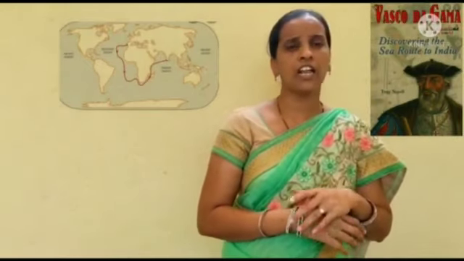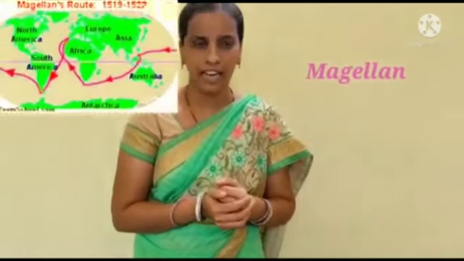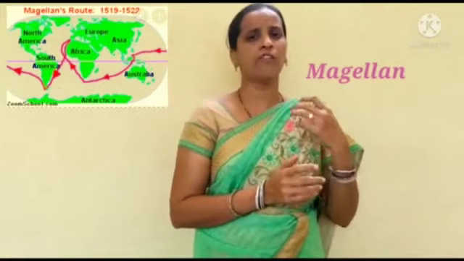So children, all of you listen. Who first discovered the sea route to India? Vasco da Gama, in 1498. After that, many people went on voyages throughout the globe, but one person completed the voyage across the globe. The person's name is Magellan. Yes, Magellan was the first person who voyaged across the globe.